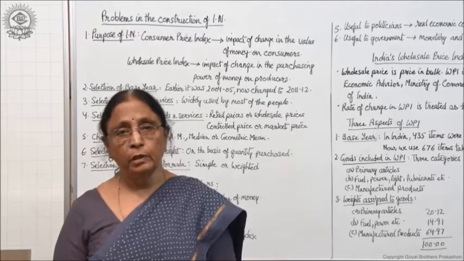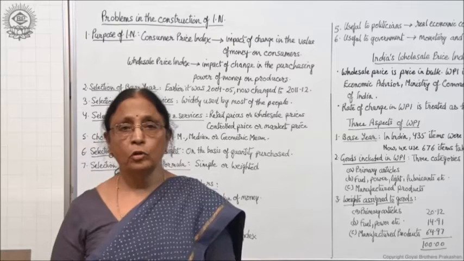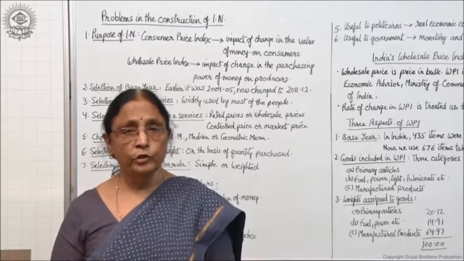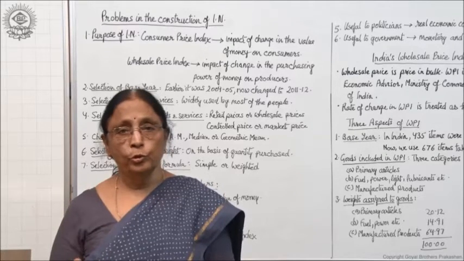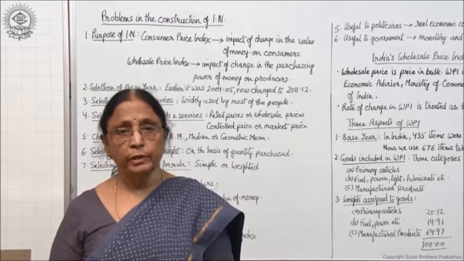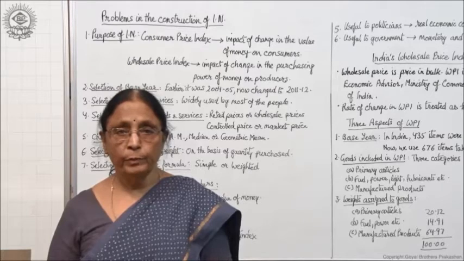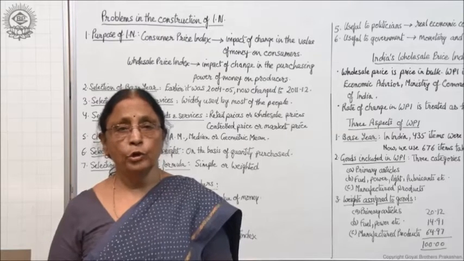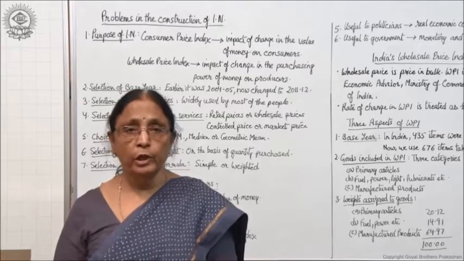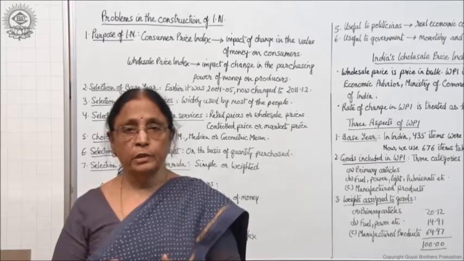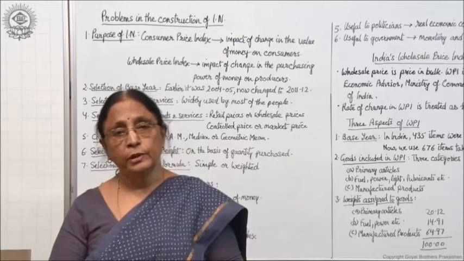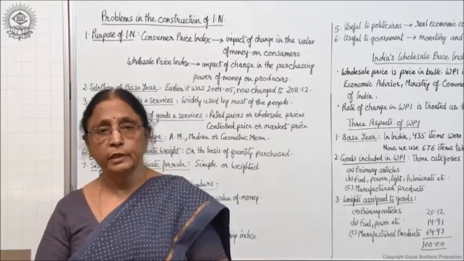For example, you are making the index number for knowing the demand of consumers, or you want to know the production by the producers, or you want to know the cost of living of people in the economy, or you want to know about the export or import. So whatever is the purpose, accordingly you have to select the type of index number.